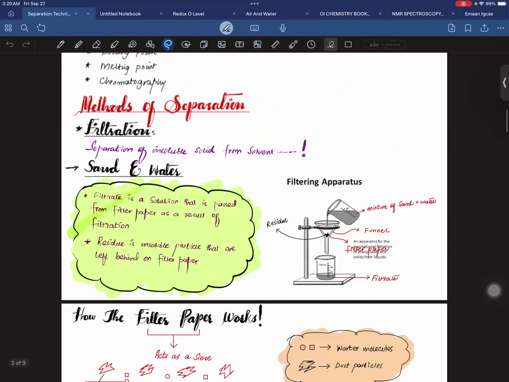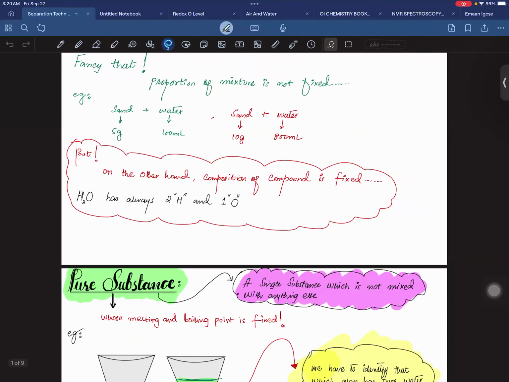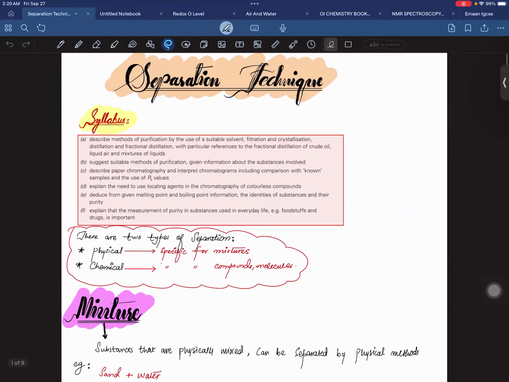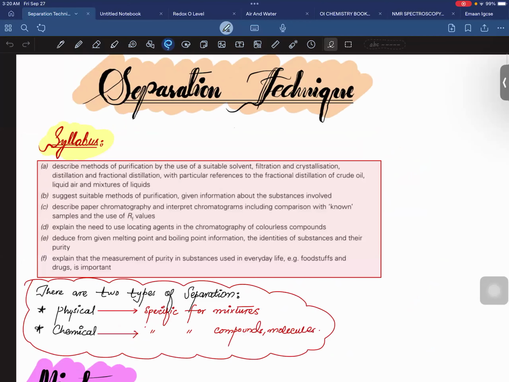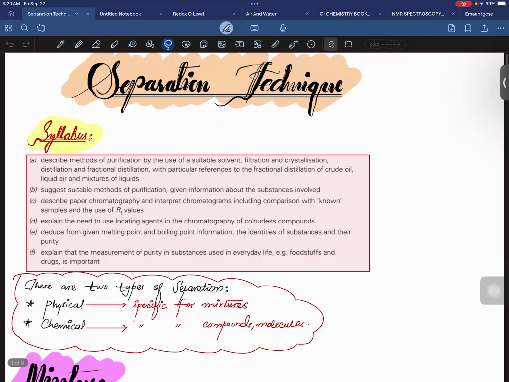Okay, so can you tell me what is a pure substance? A pure substance is a substance which only has one type of molecule or atom. Yes, only one type of atom. Exactly. So, pure substances have a specific melting point and boiling point.